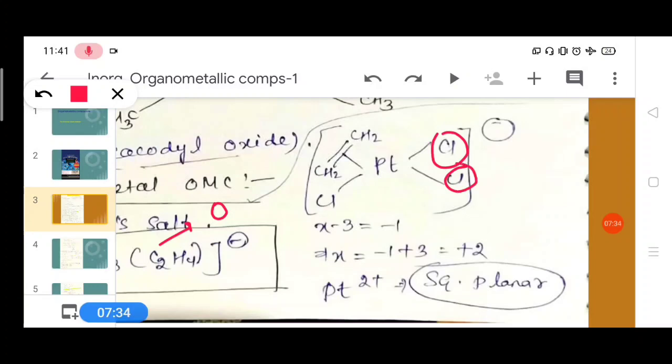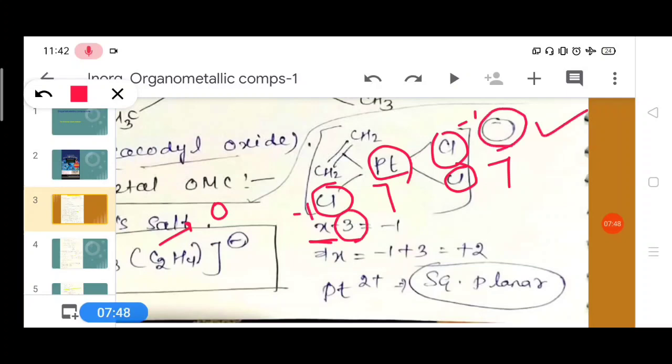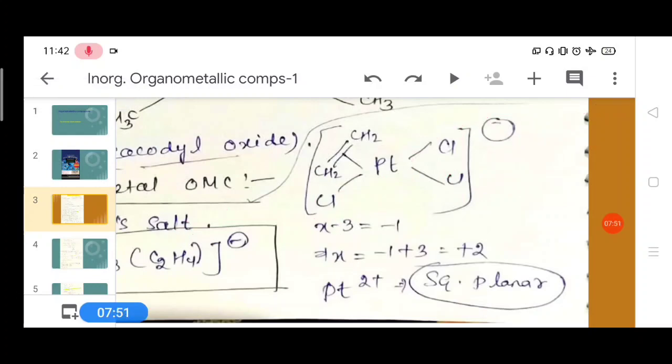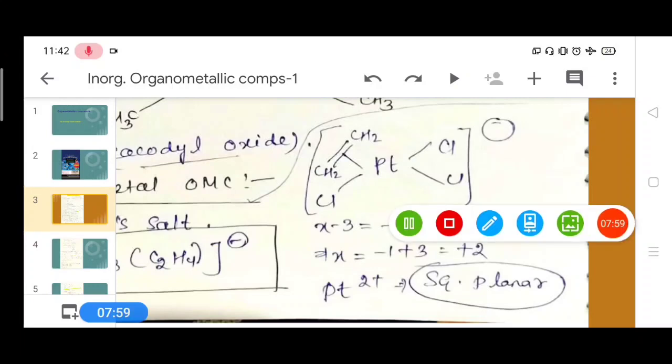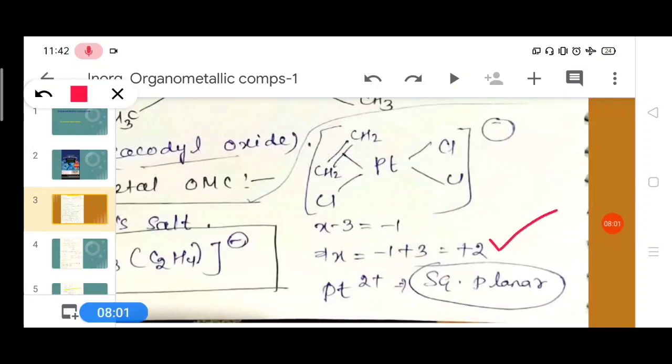Chlorine has the charge -1. Then what is the oxidation number of platinum? If we take platinum as X, 3 chlorines means -3. The charge in the complex is -1, so X - 3 = -1. We know how to find the oxidation number in coordination compounds like this. X is equal to +2, which means platinum is in the +2 oxidation state in this compound.